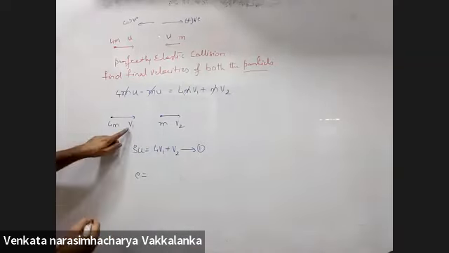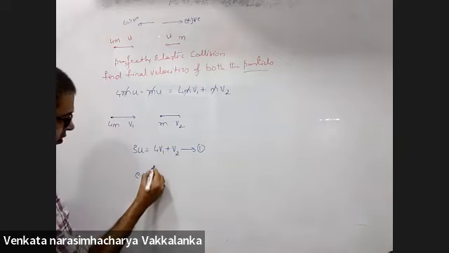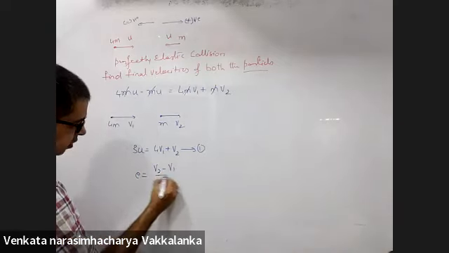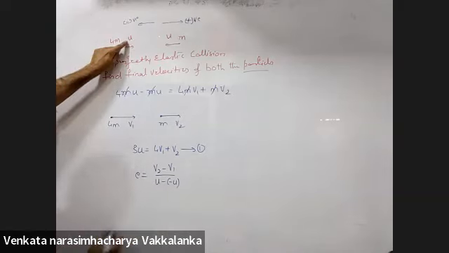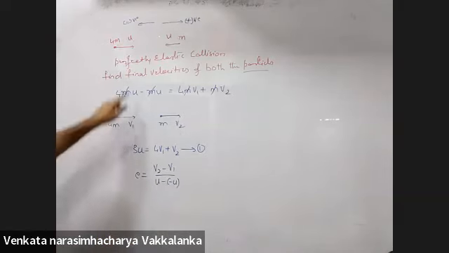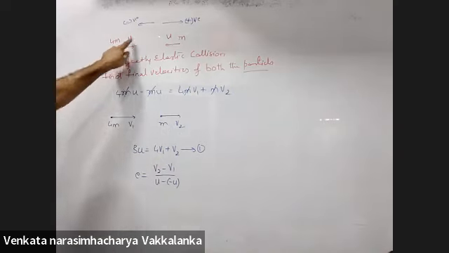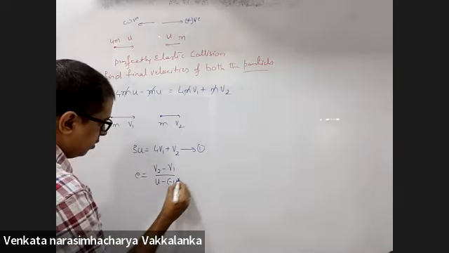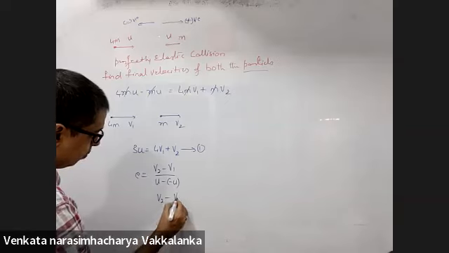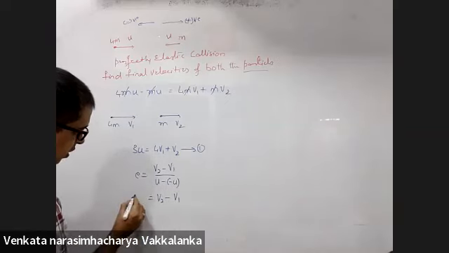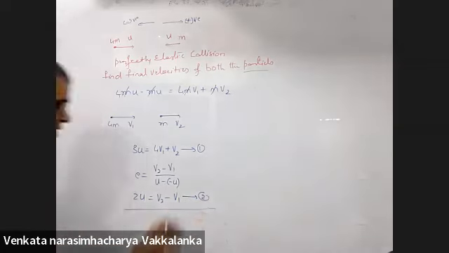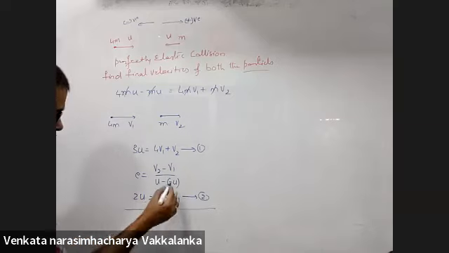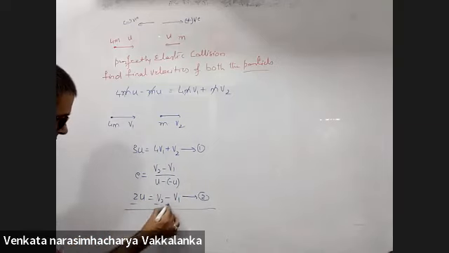Now, v2 minus v1 upon u minus of minus u. This will be v2 minus v1 is equal to 2u. This is my second equation. Do you agree with that? Yes, sir. So far, so good. No big deal. Just subtract.